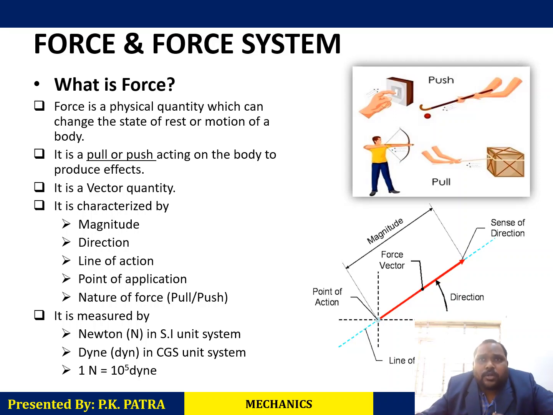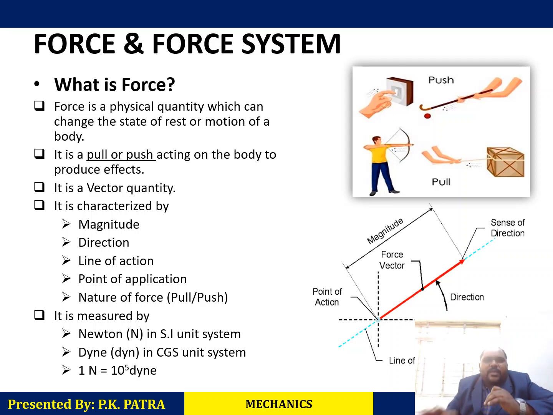Suppose there is a football and someone is striking the football at its center so that the football is rolling on the ground. That is one direction of motion. But if someone is giving force at the bottom of the football so that it is moving in a projectile path, suppose it is moving towards the sky in projectile motion, it will drop at a point. That means it depends on where you are applying force. So there is some difference, no? So force is a vector quantity.